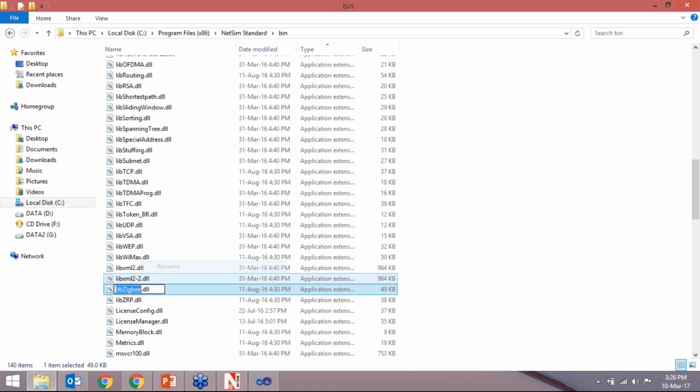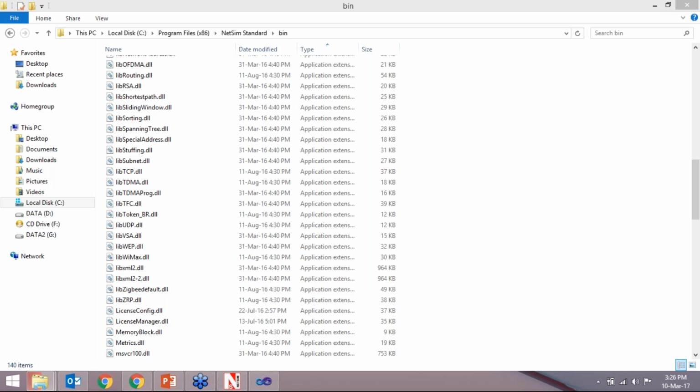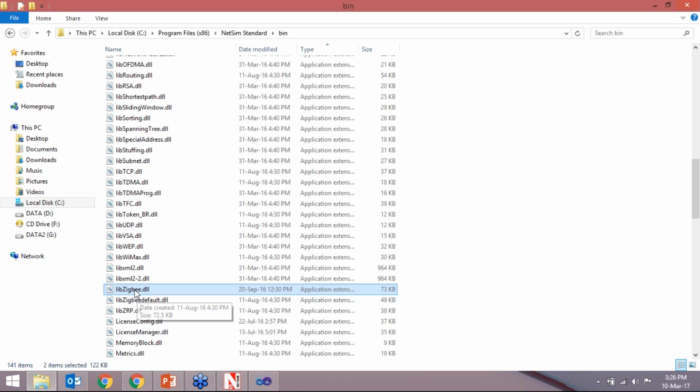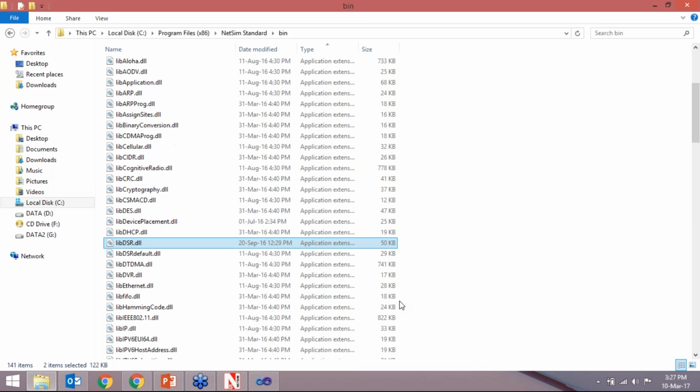So we just rename it to default, just to save our original DLL, and we copy. So this is your edited DLL, libzigbee.dll. And this is libdsr.dll.